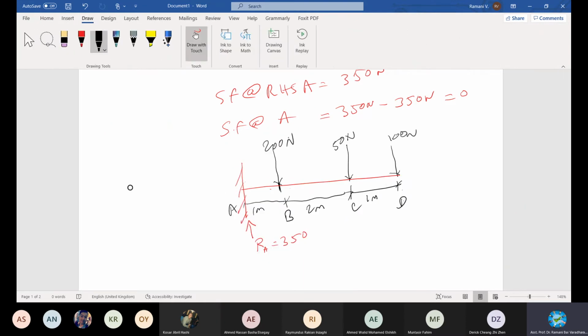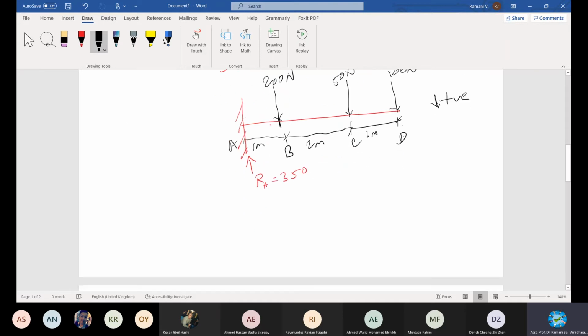I use this color. I remove this point, and then I use this color to draw it. First of all, you should know positive or negative. Correct? Downward positive, upward negative, right? All across the beam, it is all downward, so all these things are positive. Downward positive shear force diagram. So positive, you can draw it on top, right? So I put this axis here from D to A, and I'm going to draw on top because it's positive.